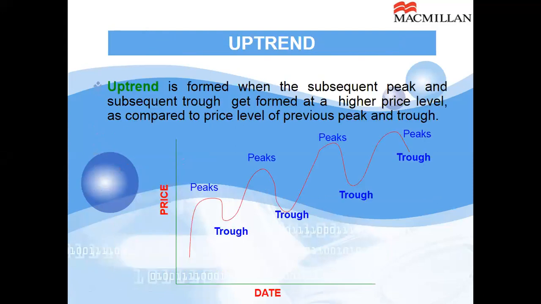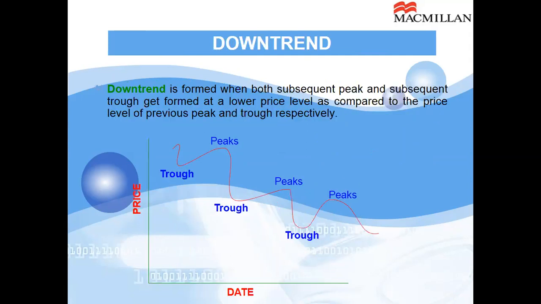Now, what is an uptrend? Uptrend is formed when the subsequent peak and subsequent trough get formed at a higher price level as compared to the price level of the previous peak and previous trough. And you can see one after another, peak and trough are being formed at higher level. This is the uptrend. Market is moving up. This is the downtrend.